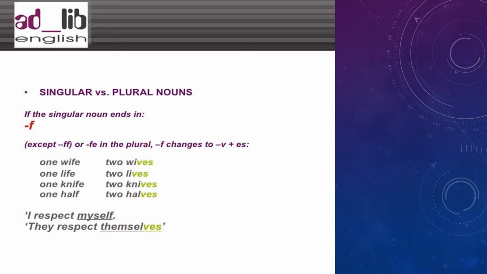For example, one wife, two wives; one life, two lives; one knife, two knives; one half, two halves. Basically, elf is singular, and ves shows that the word is plural. For example, myself is one, and themselves is more than one.